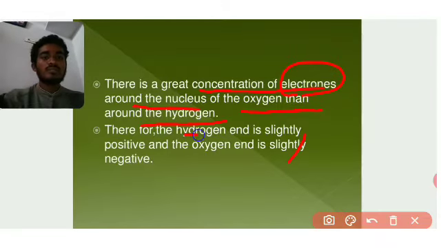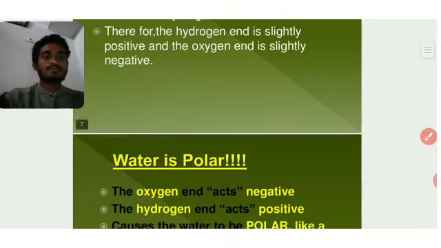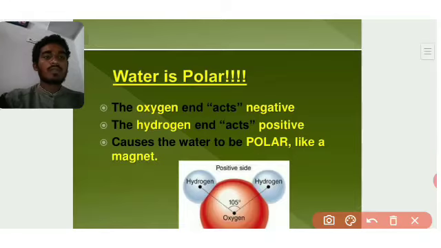Okay, now here the hydrogen is slightly positive, and oxygen is slightly negative. So this is partially positive and partially negative. Okay, this is what the water structure means. So here water is polar.